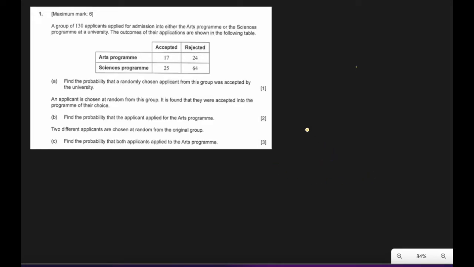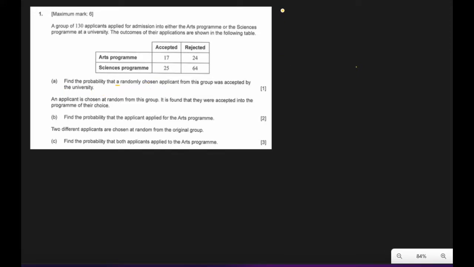Question number 1. A group of 130 applicants applied for admission into either arts program or sciences program at a university. The outcomes are as follows. In this table, find the probability that a randomly chosen applicant, that means they're choosing only one randomly chosen applicant from this group, was accepted by the university.